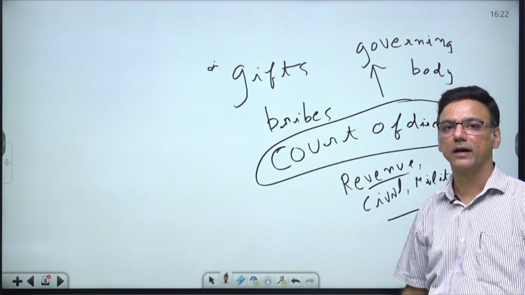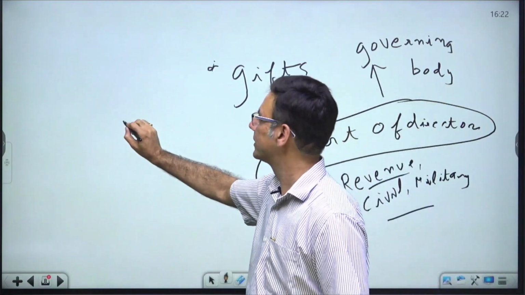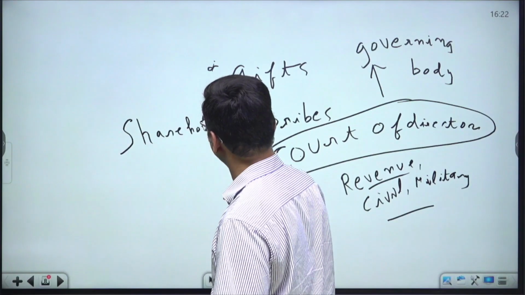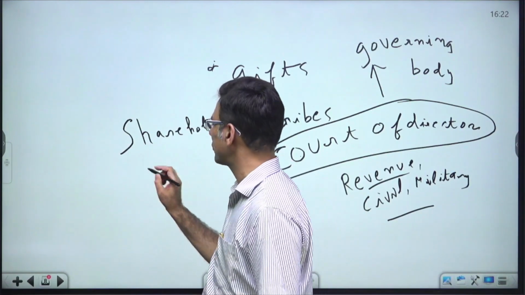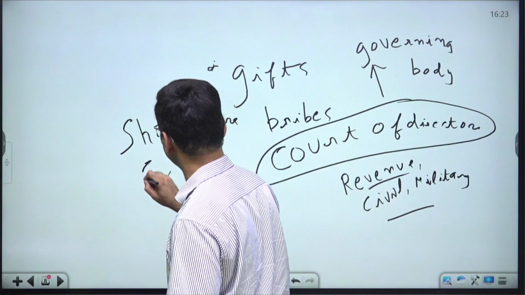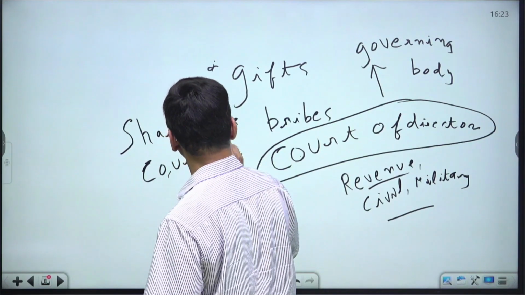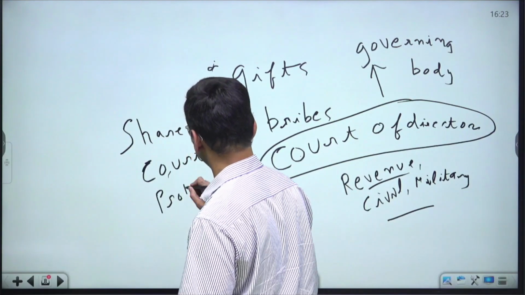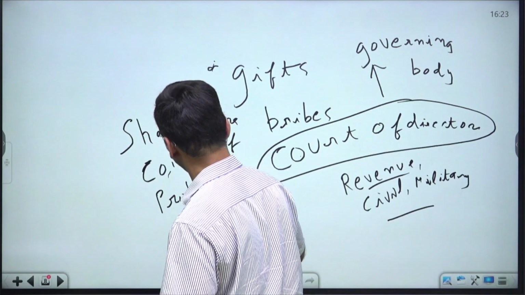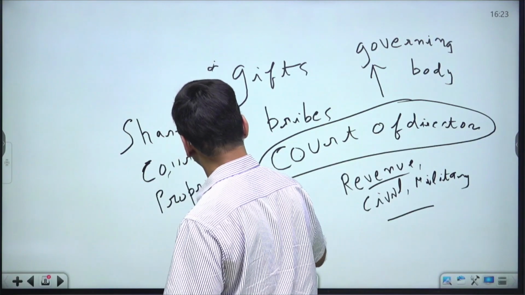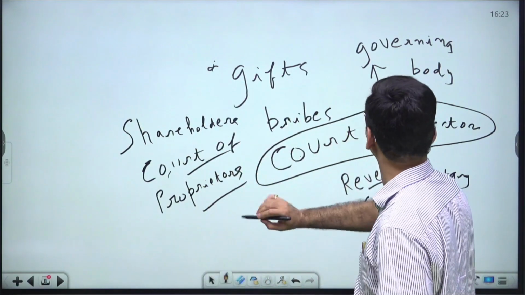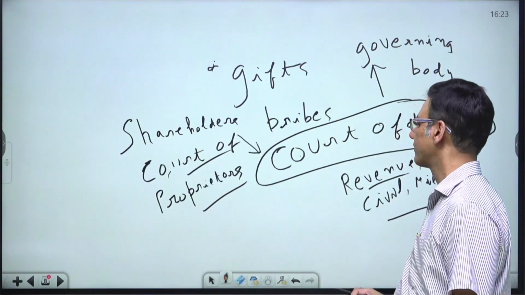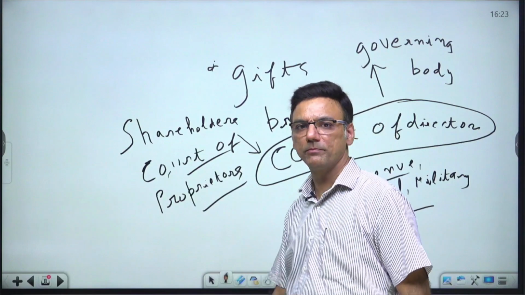Right? And I used the word shareholders earlier. Right? So these shareholders were also called the Court of Proprietors. Now these Court of Proprietors appointed the Court of Directors to govern the company. Right?